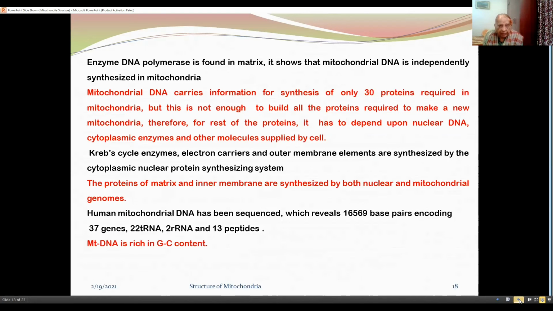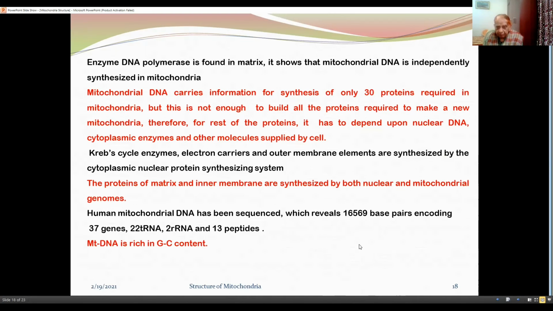The enzyme DNA polymerase is found in matrix. It shows that mitochondrial DNA is independently synthesized in mitochondria. Mitochondrial DNA carries information for synthesis of only 30 proteins required in mitochondria. But this is not enough to build all the proteins required to make a new mitochondria.